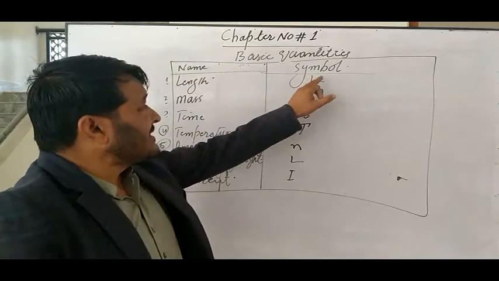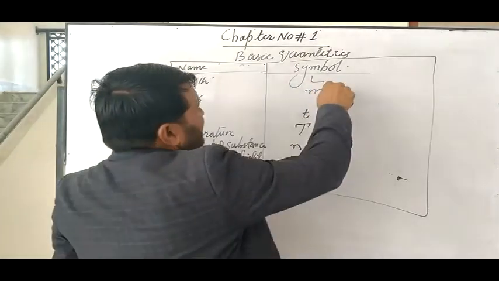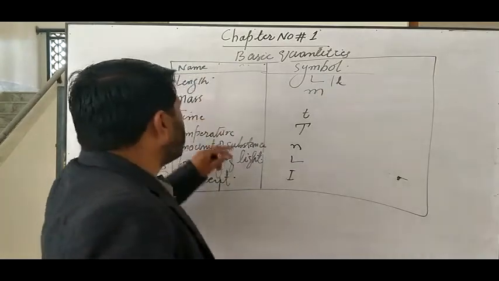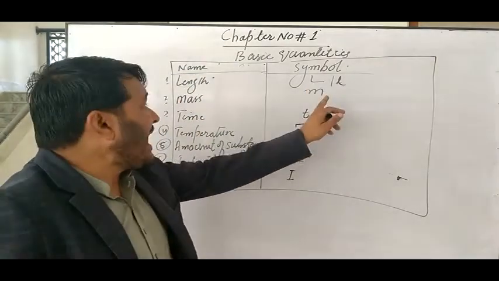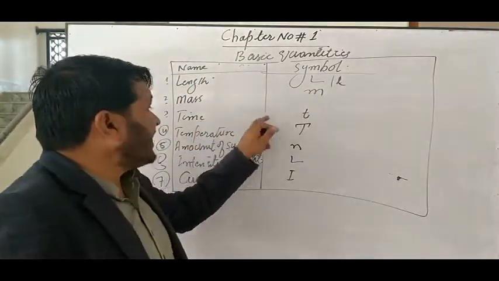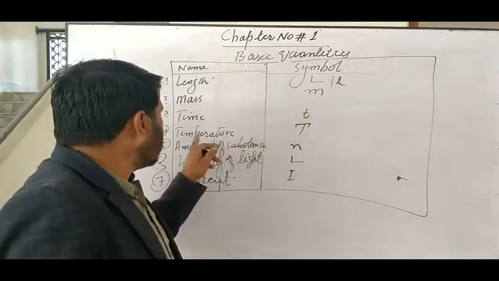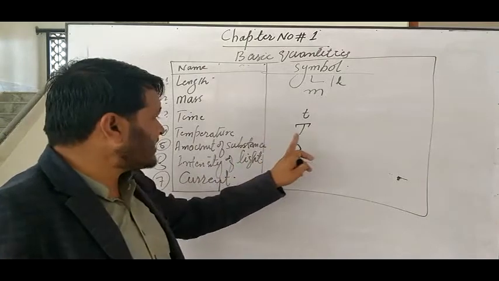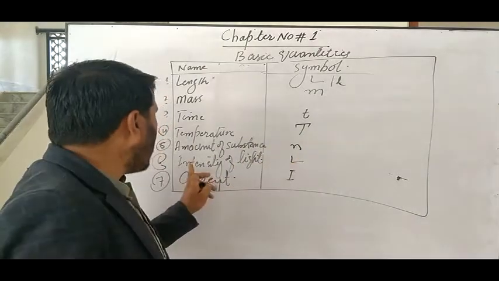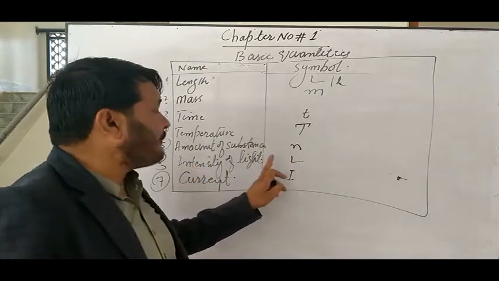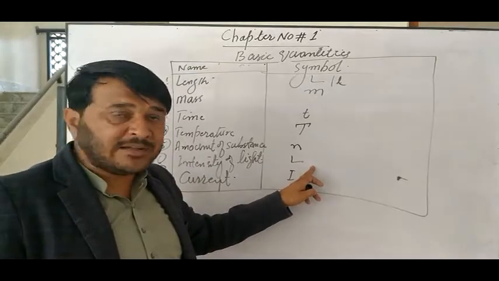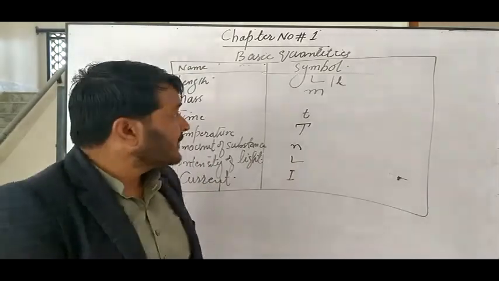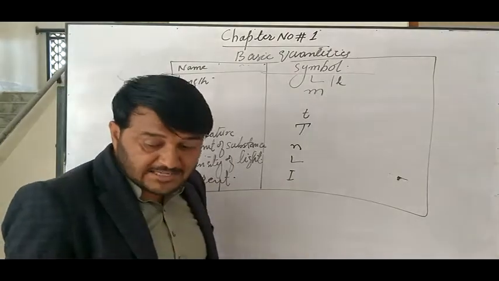Length is sometimes denoted L. Mass is denoted with a small m. Time is denoted with a small t. Temperature is denoted with the capital T. Amount of substance is denoted with small n. Intensity of light is denoted as a capital L, and current is denoted as a capital I. This is the table of basic quantities.